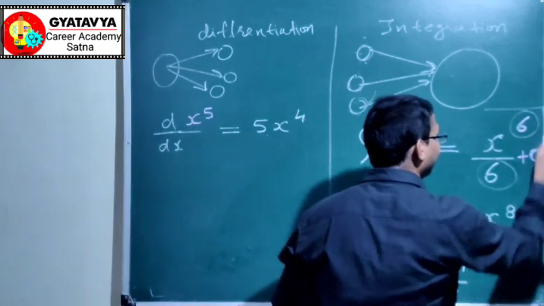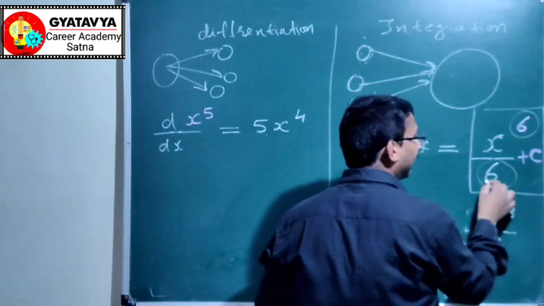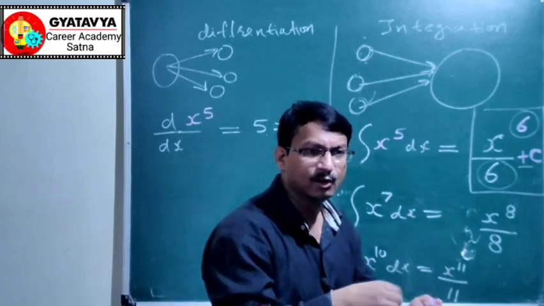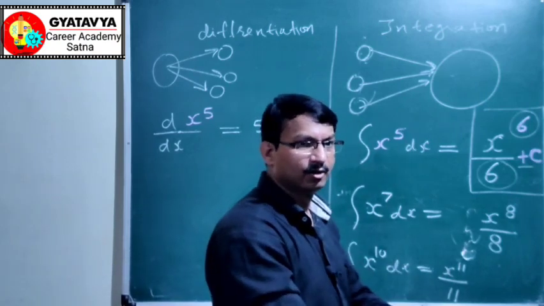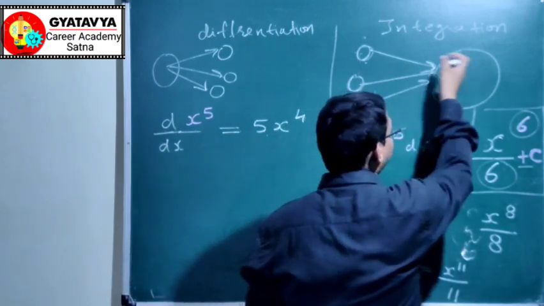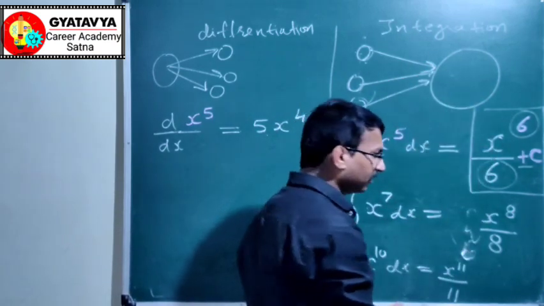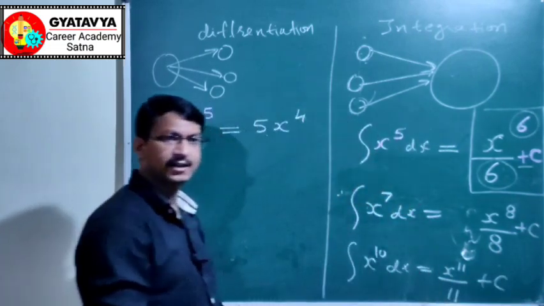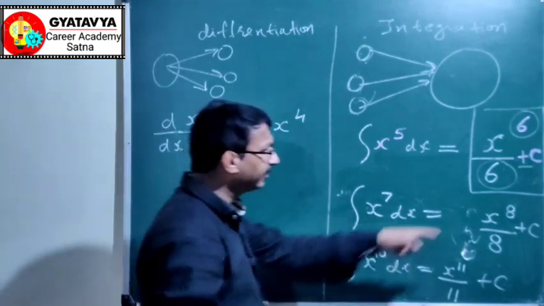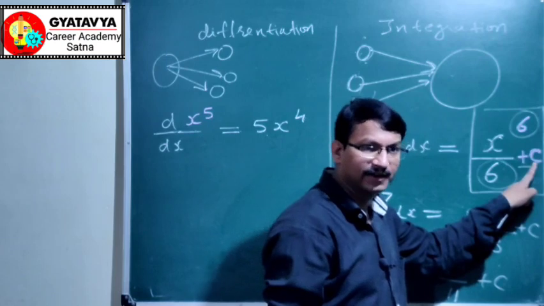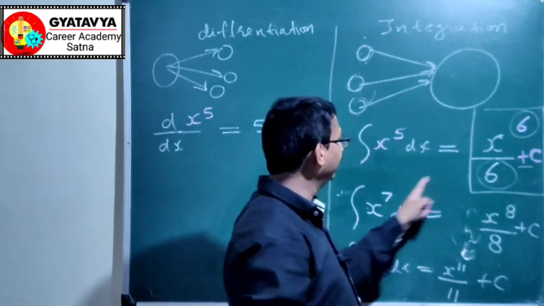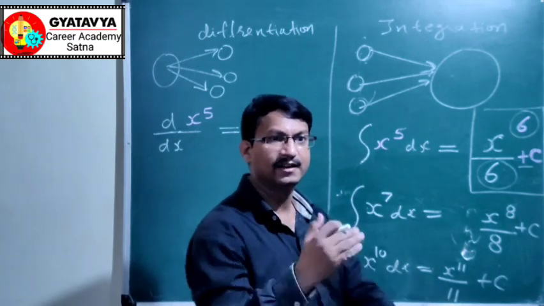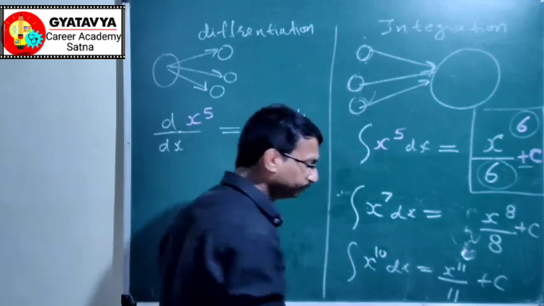So our answer is x to power 6 by 6 plus minus C. This plus minus C will compensate all the minute defects that come in this integration process. Pay attention, this integration constant is introduced only in case of indefinite integration. Indefinite integration is integration without limits. Now, what is integration with limits? We will discuss it.